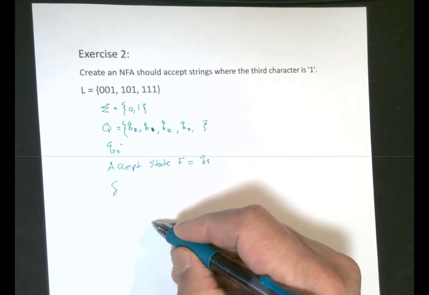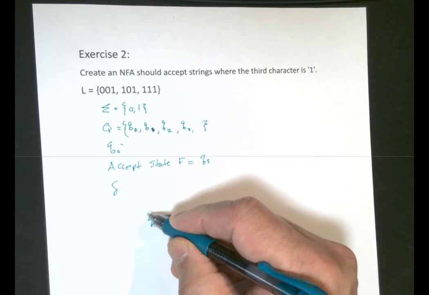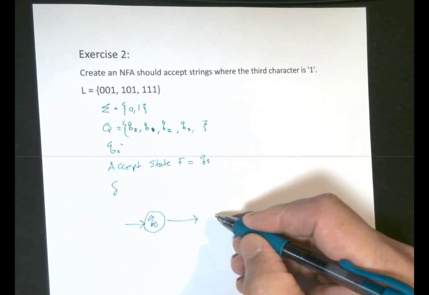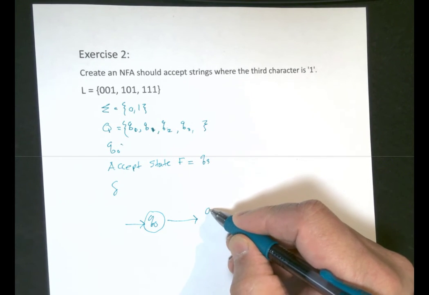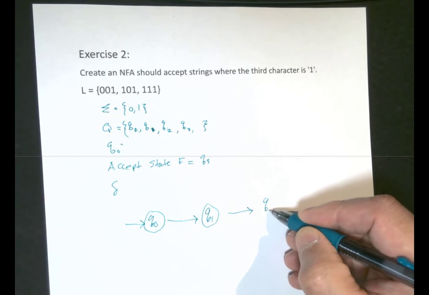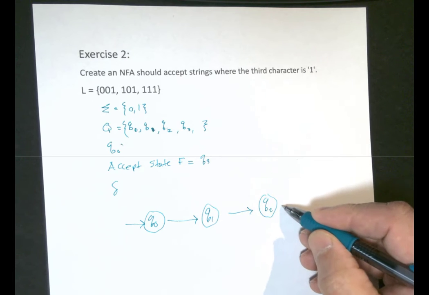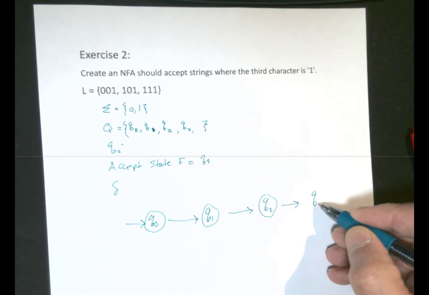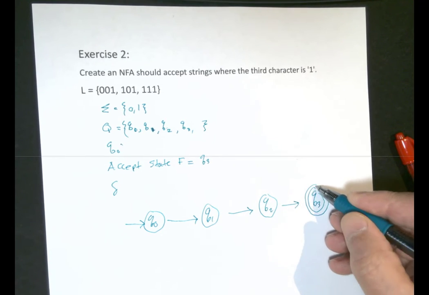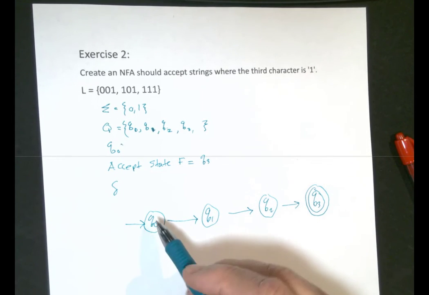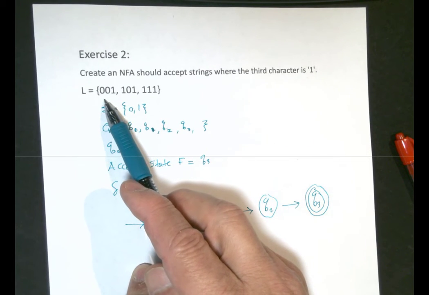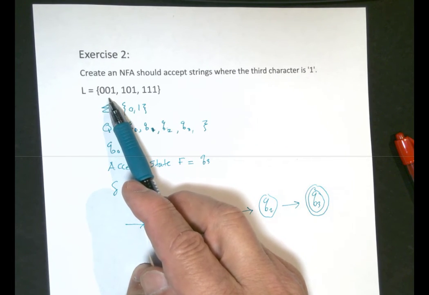So let's draw it quickly. Here we go. This is our starting state, Q naught. And we have to transition to Q1, then to Q2, and then to what we said is our accepting state. It doesn't matter what the first two are. It doesn't really matter. We have to move on either one of them.